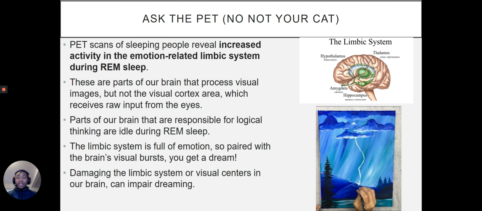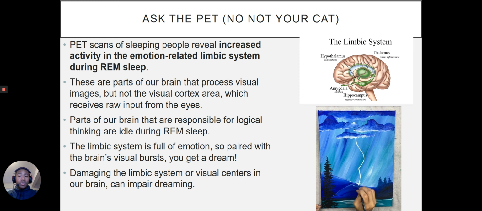So, thinking about PET scans, they've done PET scans of people, and what we've seen is that there's increased activity in our limbic system, which is where our emotion related section of our brain is. Okay, we didn't really get to do brain parts before we left, but you can see this picture over to the right that shows the limbic system. So, we have the hypothalamus, the thalamus, the amygdala, and the hippocampus. And I think we've talked about the hippocampus as our memory center and then amygdala as our emotion center.